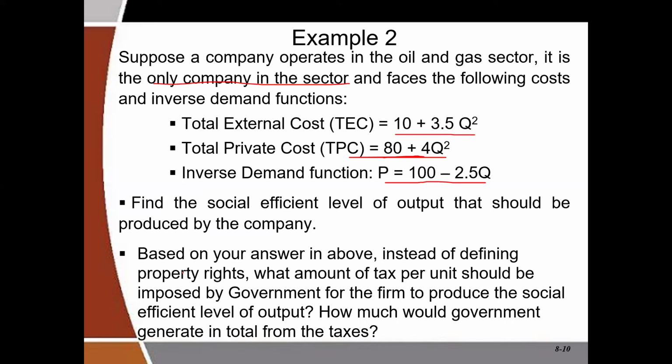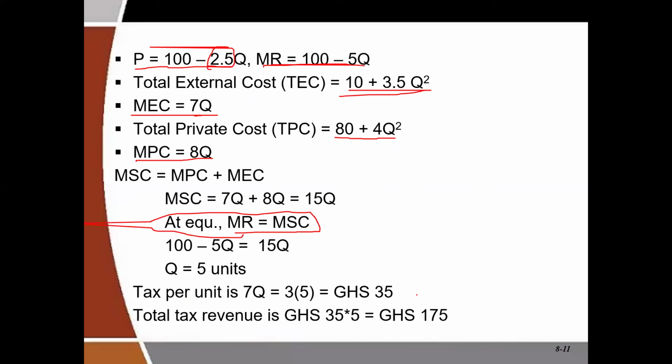The second part of the question says that based on your answer above, instead of defining property rights, what amount of tax per unit should be imposed by the government for the firm to produce a socially efficient level of output? Then how much will government generate in total from the taxes? So here again, the tax per unit, as I already mentioned to you, must be equivalent to the marginal external cost, which is 7Q, and then the quantity is 5 units.